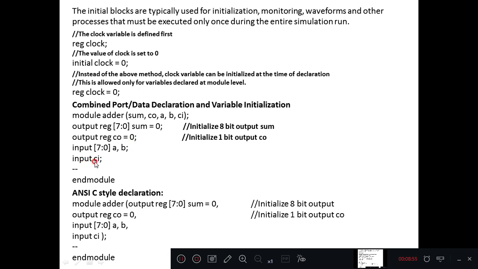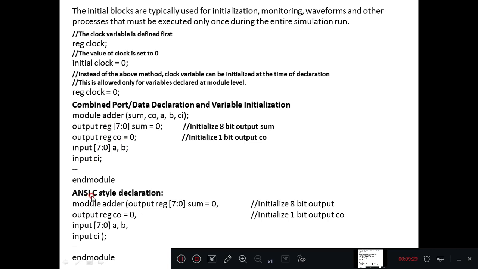We have defined as input. Outputs we have defined as register also, by combining output as well as register. So inside an initial or always statement, if you want to assign a value to outputs, they need to be redefined as registers. So output also, register also, both declarations are done in the same line for outputs in Verilog.